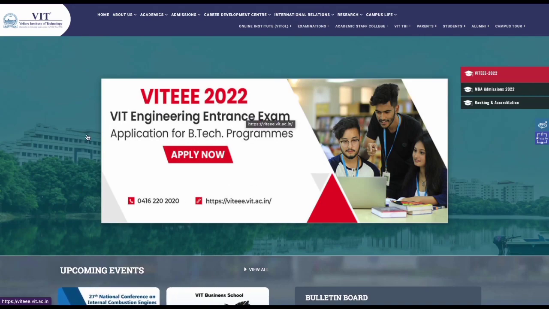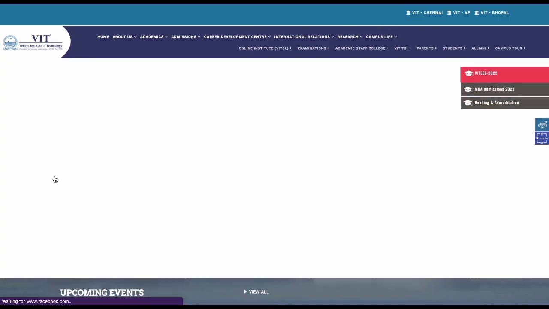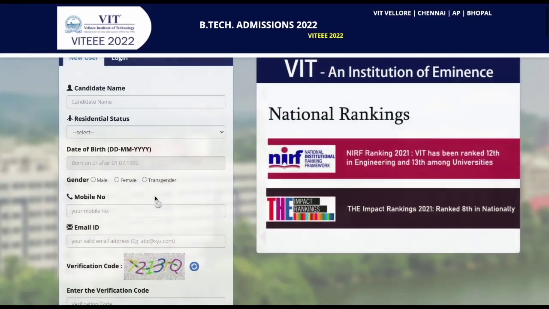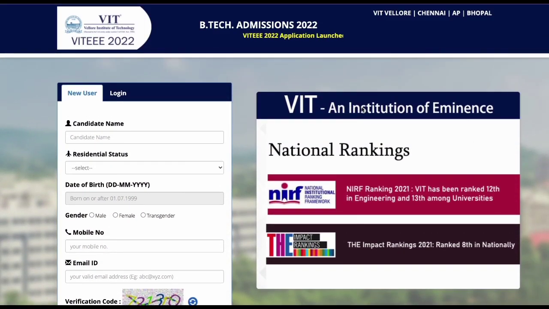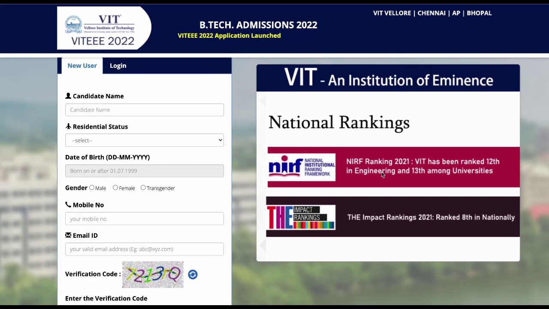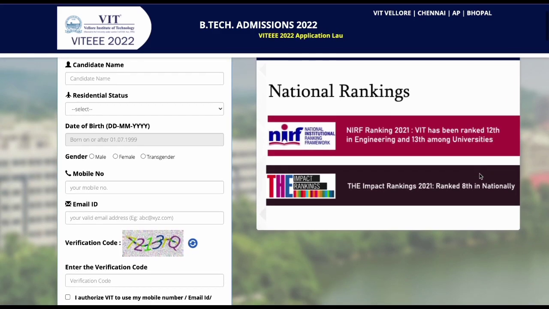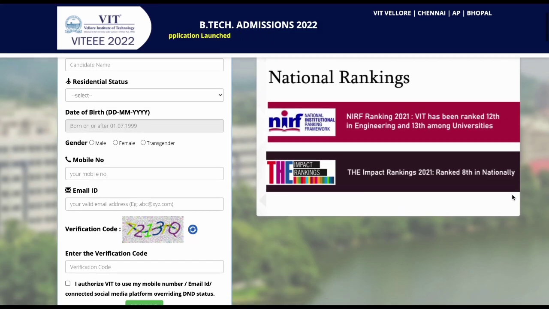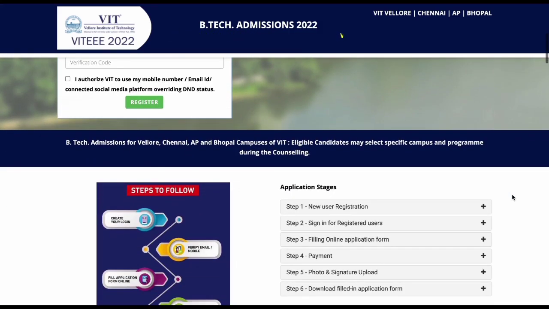After visiting this website, which is vit.ac.in, we can apply for the VIT 2022 examinations, which is the entrance examination to get into VIT. So now let's see why VIT. This is because of its national ranking in the NIRF, which is 12th among the engineering universities and 13th among the universities, and the impact ranking, which is 8th nationally. Also because of the Shanghai ranking, which is the world ranking, etc.